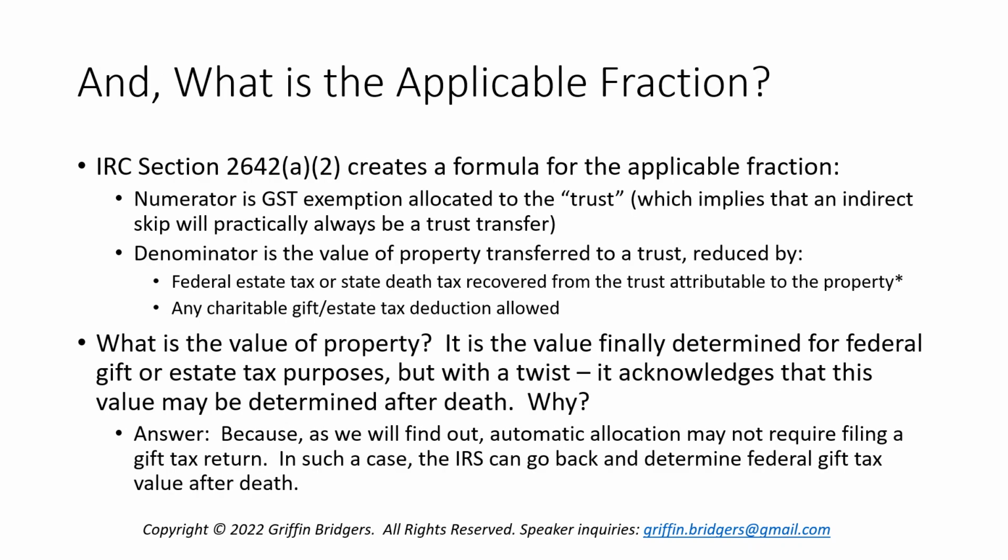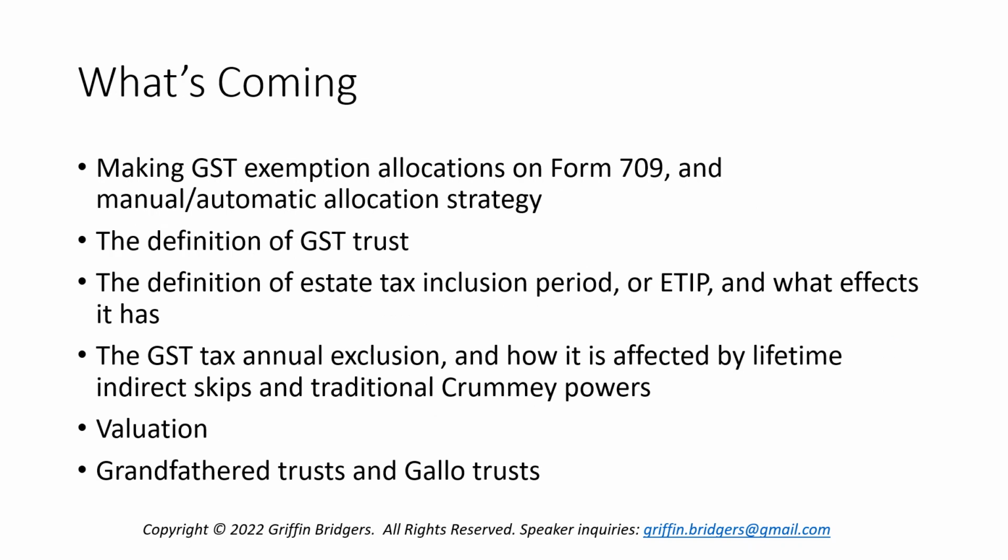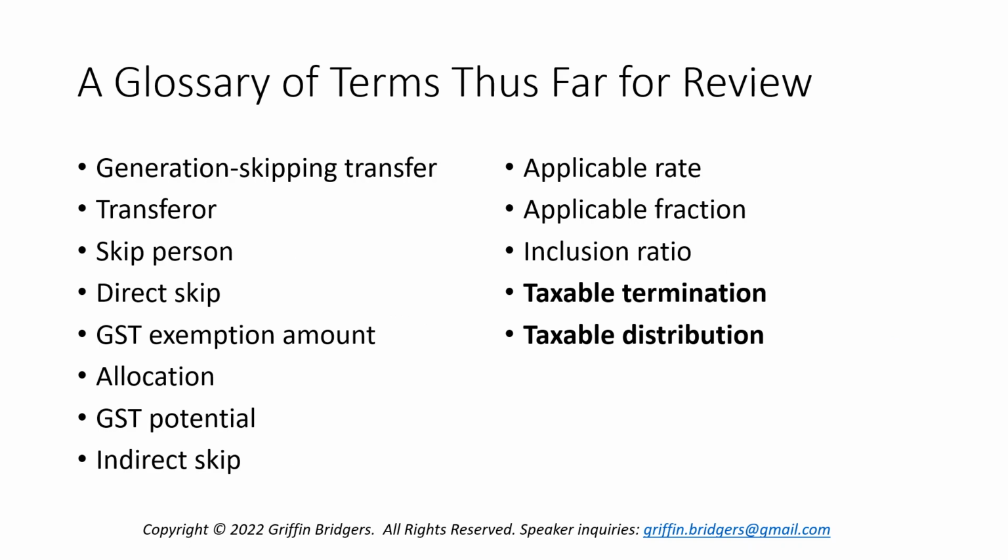So, that being said, what's coming? We've got GST exemption allocations and how we do that and the strategy behind it, definitions of GST trust, and the definitions of the estate tax inclusion period, or ETIP. And we'll also dive into the GST tax annual exclusion and how it's a little bit different from the gift tax annual exclusion. Finally, we'll look at valuation issues and a new topic, grandfathered trusts and Gallo trusts. So in our long list of definitions that we've covered so far, our glossary, today we're adding taxable termination and taxable distribution.